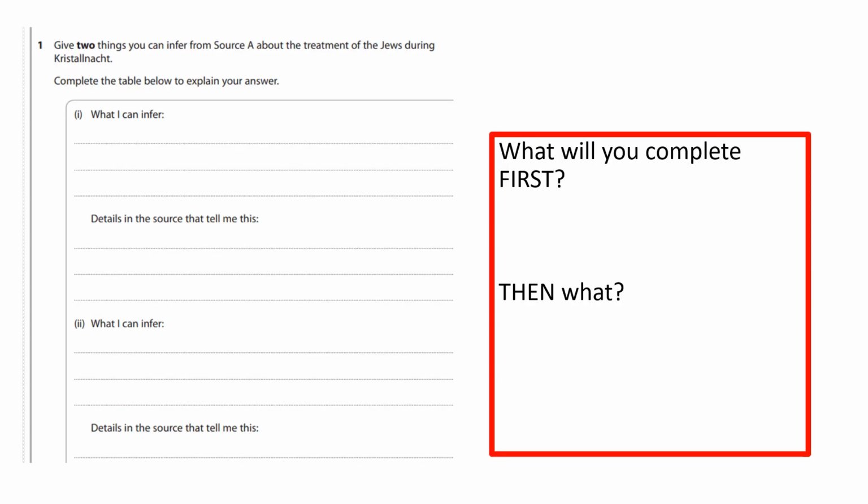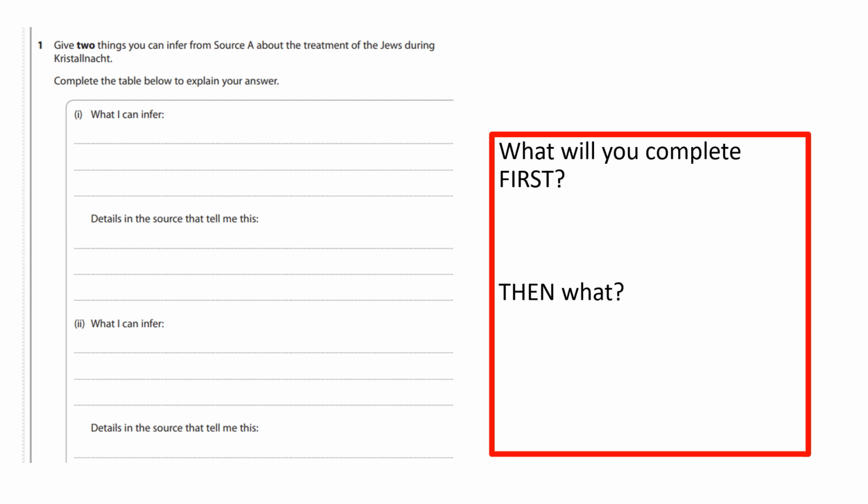The first thing that you will do is to highlight the focus of the question. So in the example you can see on the screen, it's give 2 things you can infer from source A about the treatment of Jews during the Kristallnacht. So you would highlight the treatment of Jews during the Kristallnacht. You will then highlight 2 clues in the source that tell you something about the topic in the question. So that could be a whole sentence that you highlight, it could be 2 or 3 words, but you're looking for 2 clues about the topic in the question.